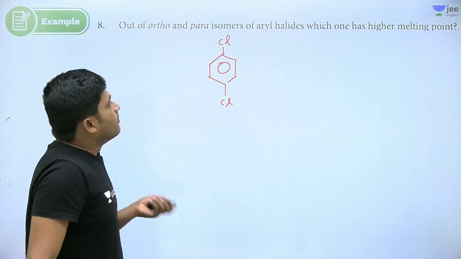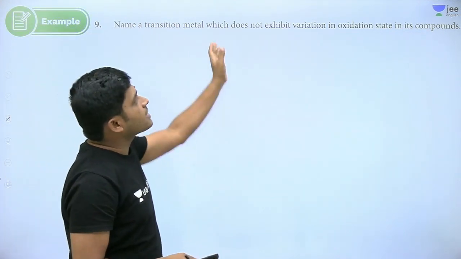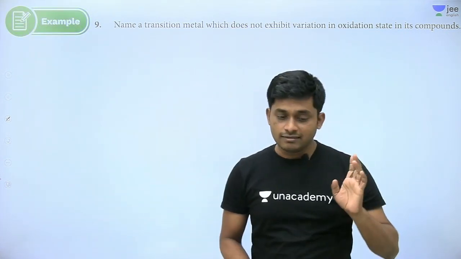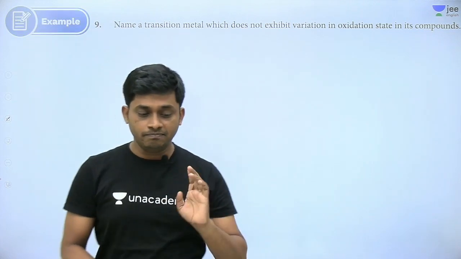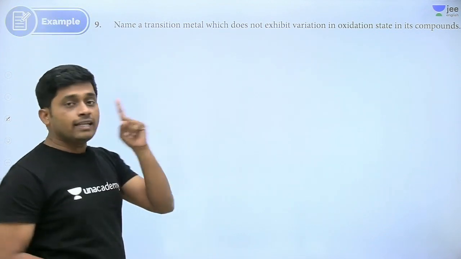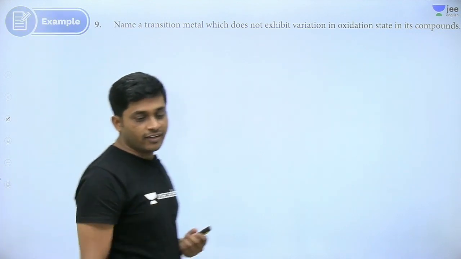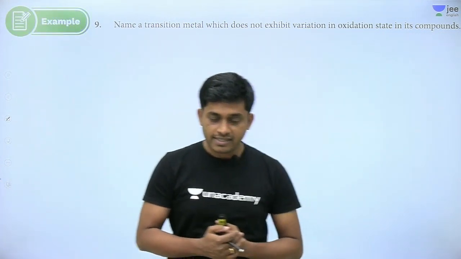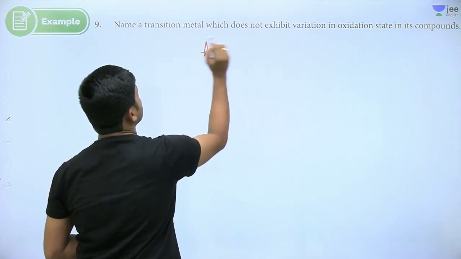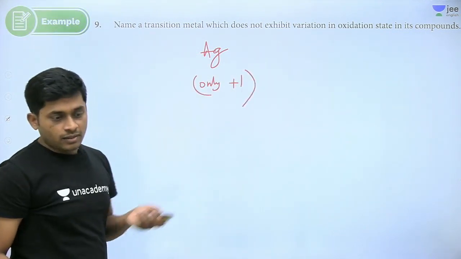Yes, right. We'll make it faster, don't worry. Right. Next question, transition metal which does not exhibit variation, which can show only one oxidation number. Which one is correct now? Which can show only one oxidation number? Para is correct. Fine. Very good. Next. Which one is correct? Silver. Silver can show only one oxidation number, only +1. Right? Chalo. Next question.